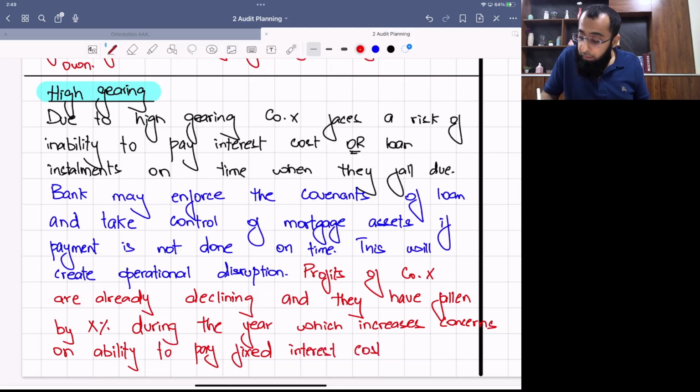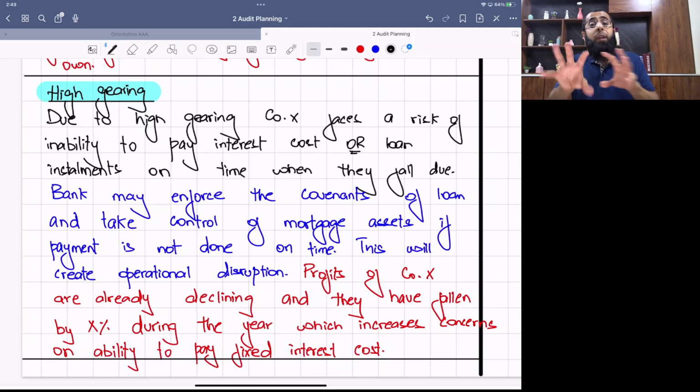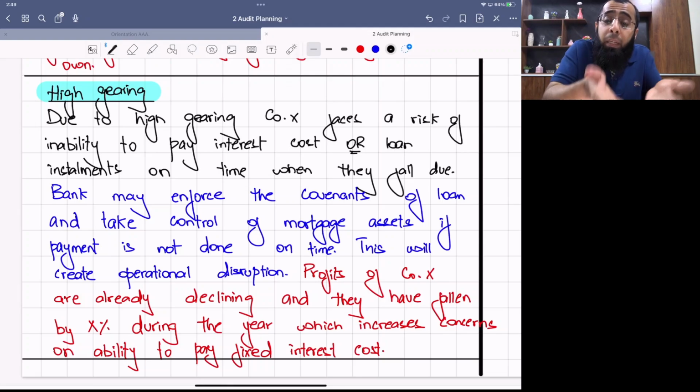So if you look at it, while I draft each of the risks, my entire focus is on the writing approach. I have broken it into pieces. First, let's identify the risk. Read the scenario, identify the issue. That okay, the gearing is high. The company has taken too much loan. So what is the risk? Now what students do is they simply write the loans are very high. Loans are very high is not a risk. The risk is your inability to pay the interest cost or loan installment on time.